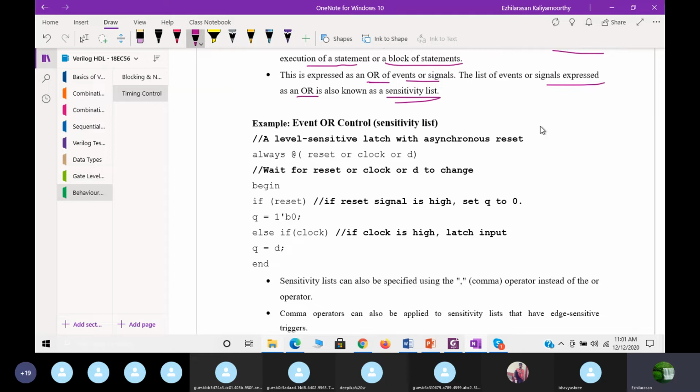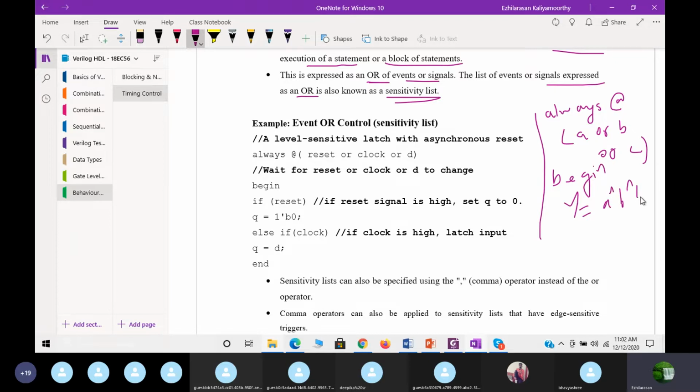If you are writing a program for a combinational circuit in a behavioral model, you will write like this: always at A or B or C, begin Y is equal to A XOR B XOR C, end.